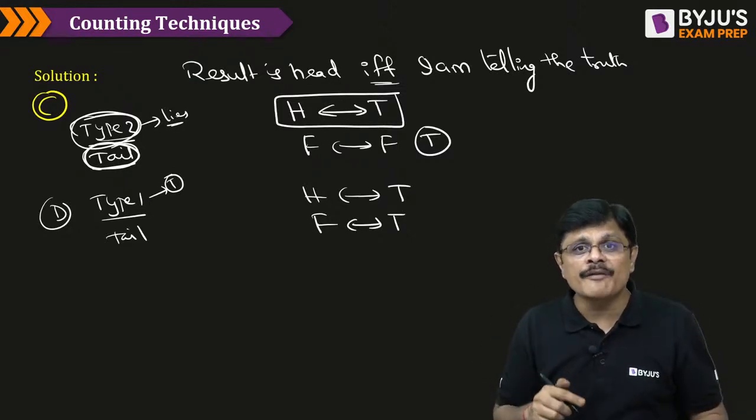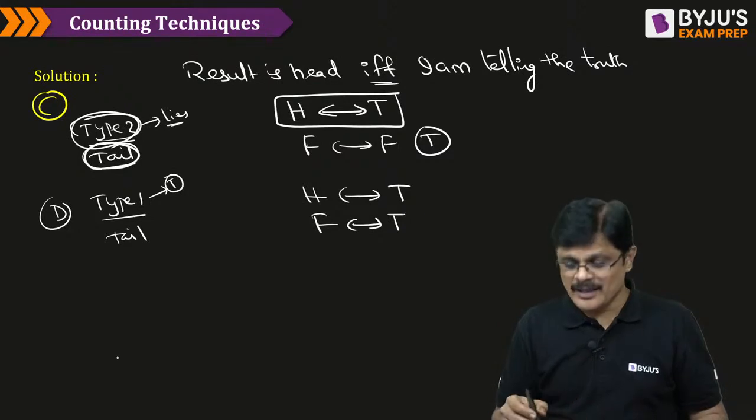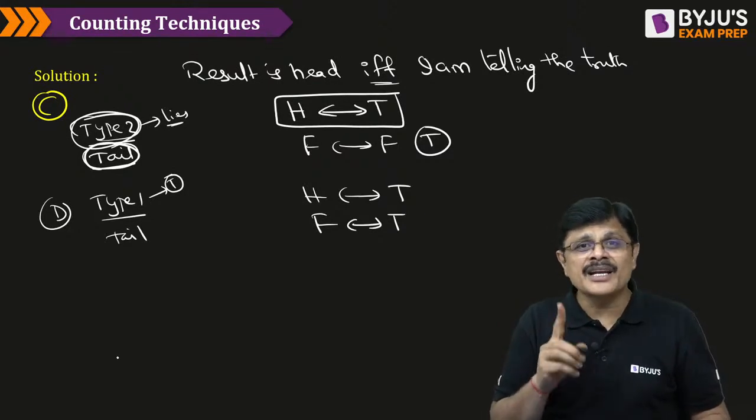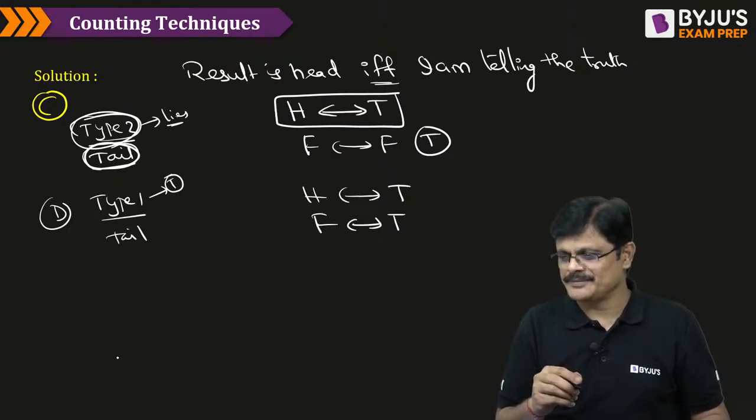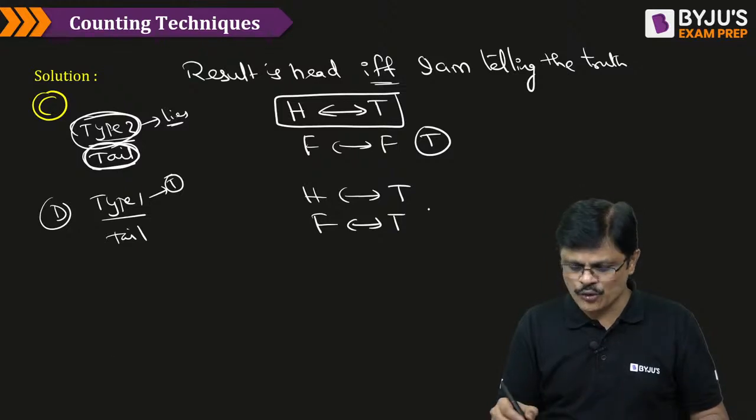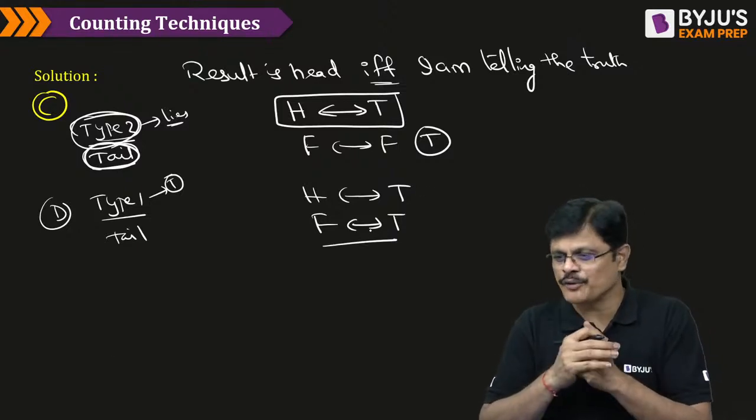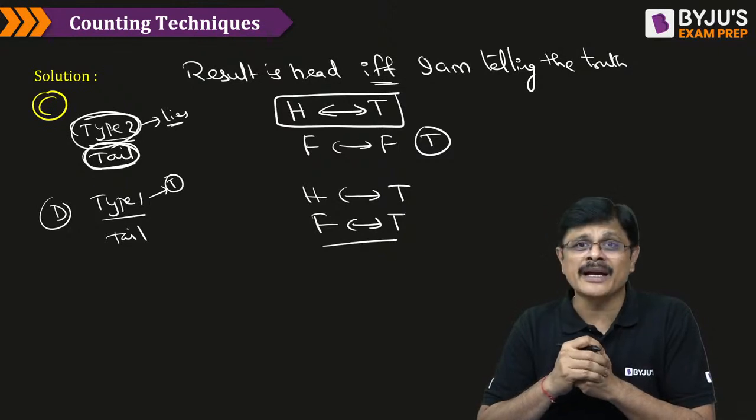But false if and only if true is what, sir? Because a biconditional is true, when is a biconditional true, my dear friends? First you tell me, is false if and only if true, true or false? When is a biconditional true?